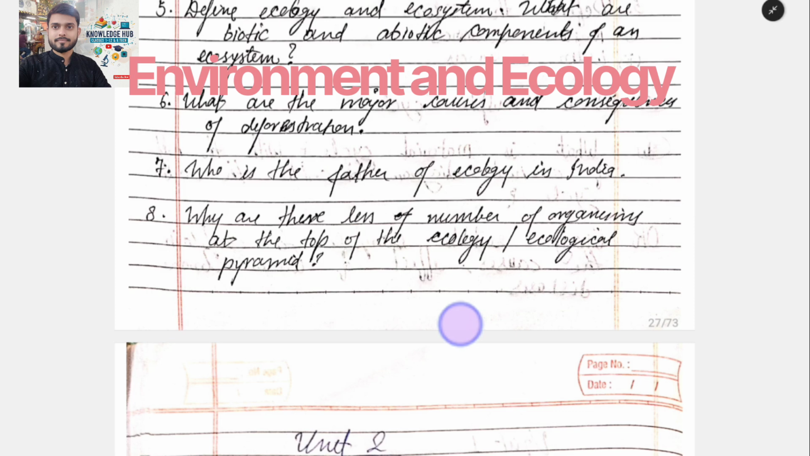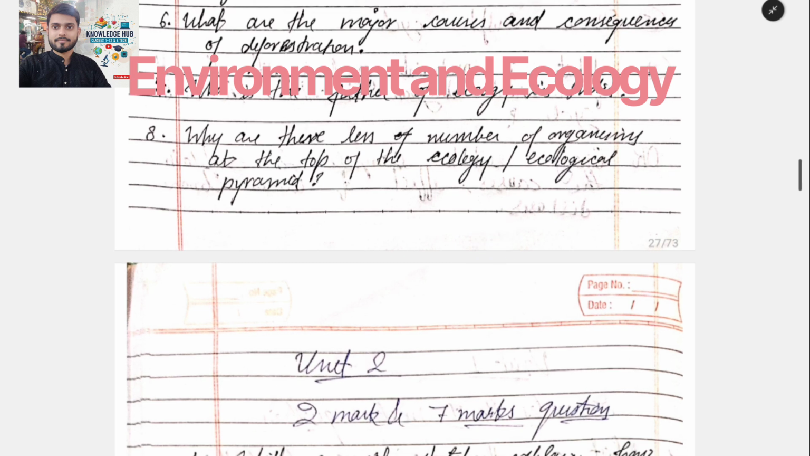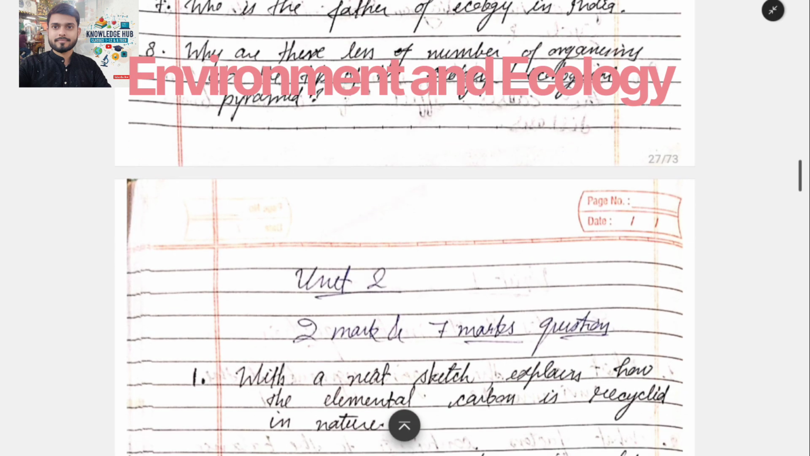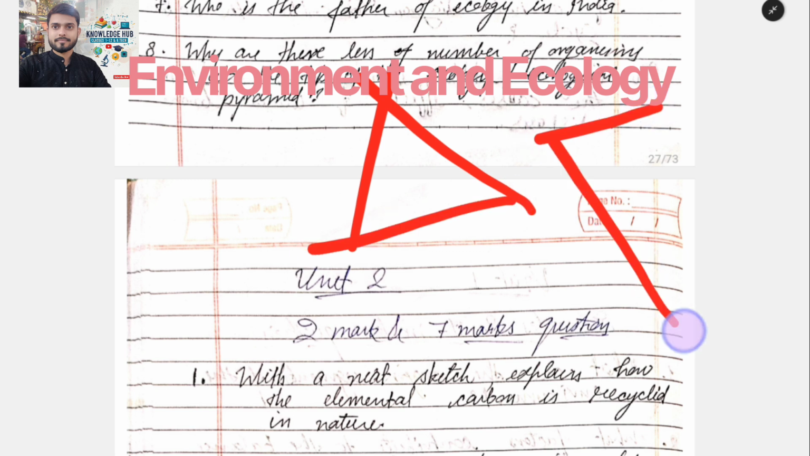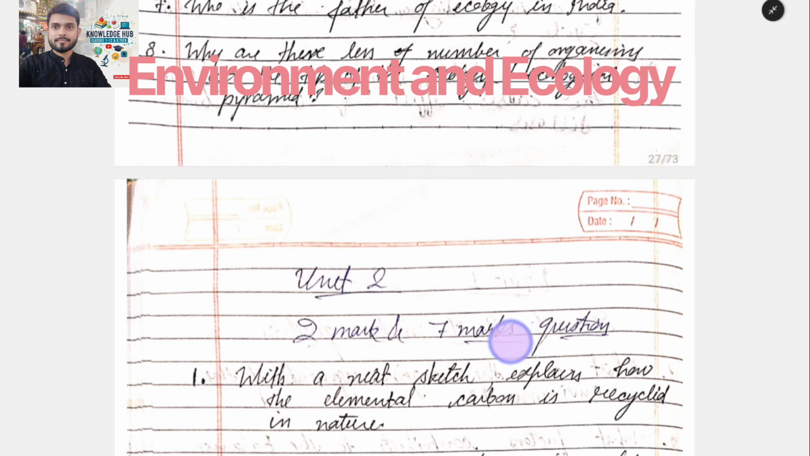Now the seventh question is who is the father of ecology in India? Now the eighth question is why is the number of organisms less at the top of the ecosystem, and the ecological pyramid? Basically, this is a pyramid. This is also a pyramid. This is all about unit 1.